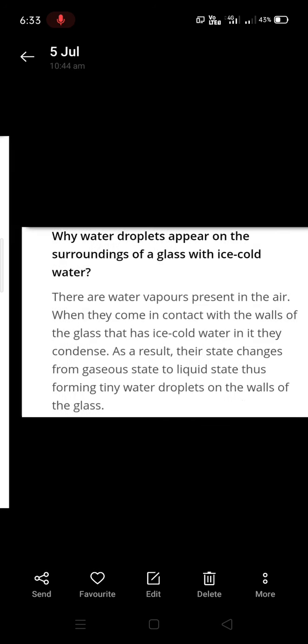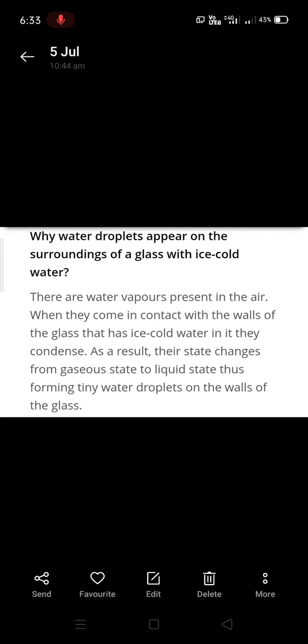Why do water droplets appear on the surroundings of a glass with ice cold water? There is water vapor present in the air. So when you take ice cold water in a glass, the air, when it comes in contact with the walls of the glass, will condense. As a result, its state changes from gaseous to liquid, thus forming tiny water droplets on the walls of the glass.